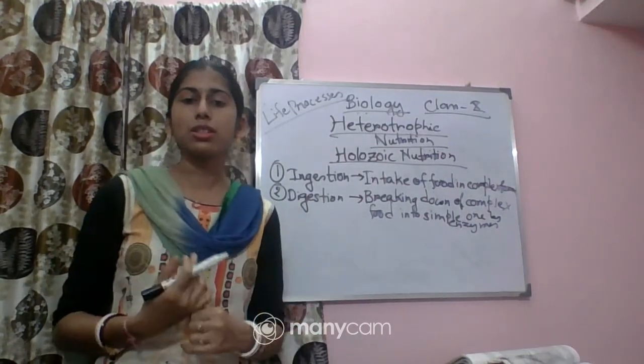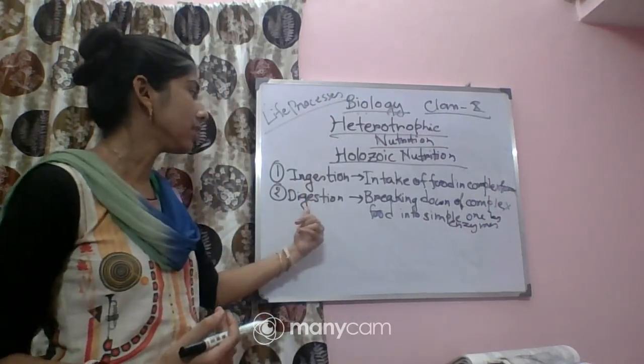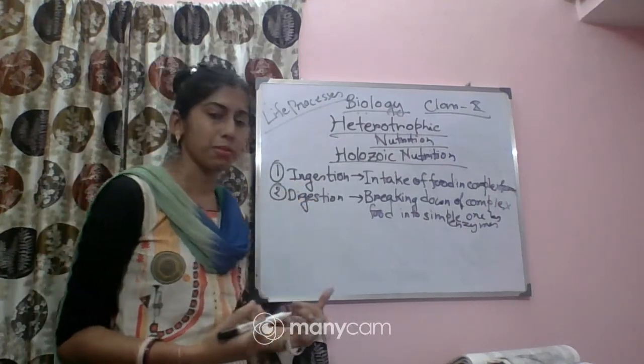This process is called digestion. So after ingestion, we find the digestion process.